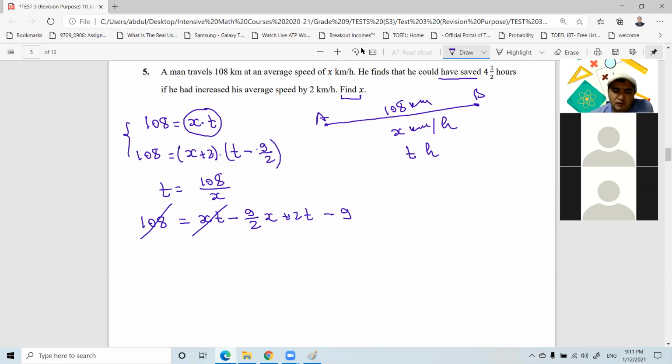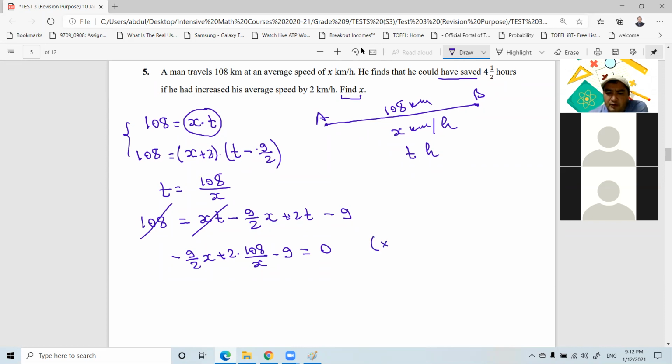Now I'm trying to form an equation in x. So what do we have here? Minus 9 over 2x plus 2 times T. What is T? T is 108 over x. We call this the substitution method, right? We're just substituting the value of one variable into another. And minus 9 on the right-hand side. Actually, this left-hand side now becomes the right-hand side. That's equal to 0. To bring this into standard form, let me multiply both sides by negative 2x.